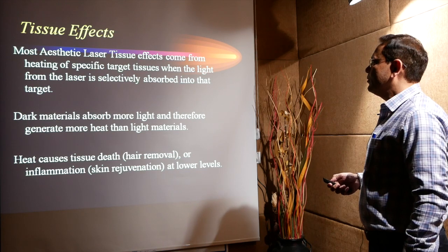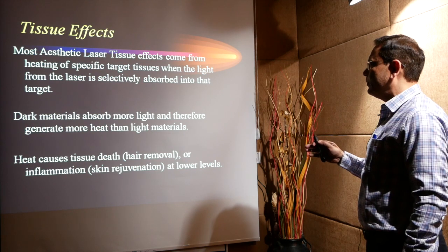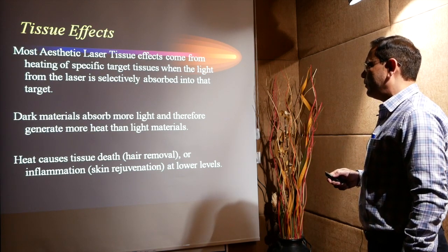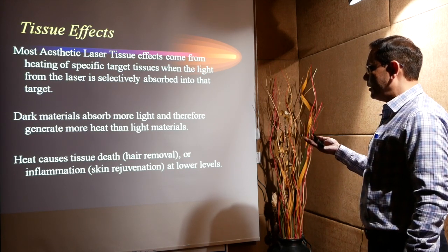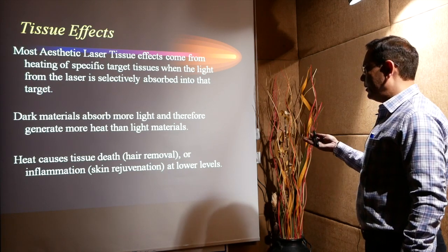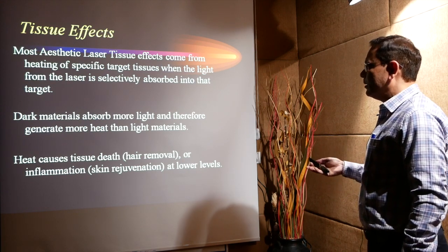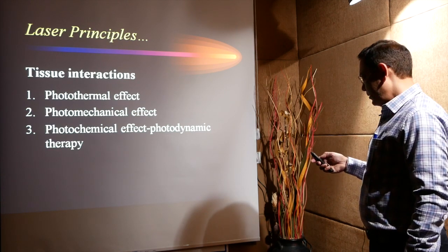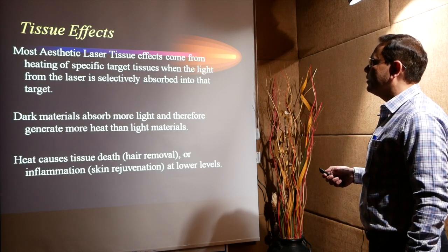Most aesthetic laser tissue effects come from the heating of the specific target tissue when the light from the laser is selectively absorbed into the target. Dark material absorbs more light and therefore generates more heat than light material. Heat causes tissue death, as in the case of laser hair removal, where it causes destruction of the hair, or inflammation, as in the case of skin rejuvenation at the lower level. This we already discussed: the photothermal effect, photomechanical effect and the photochemical effect.